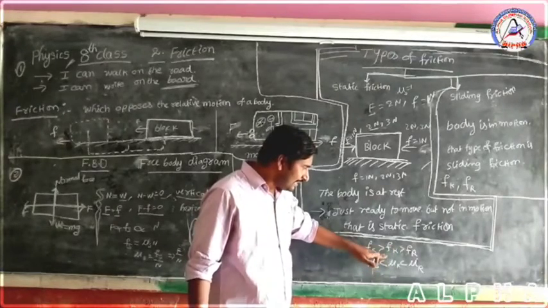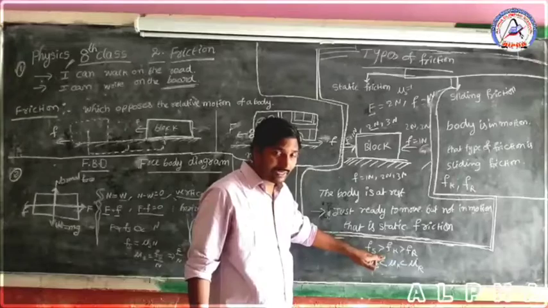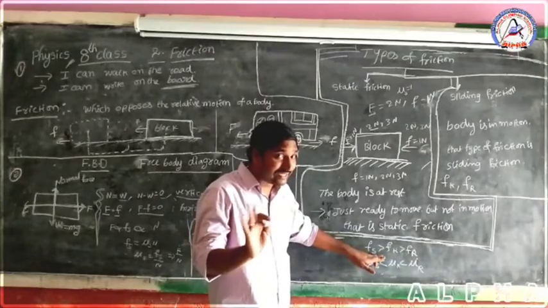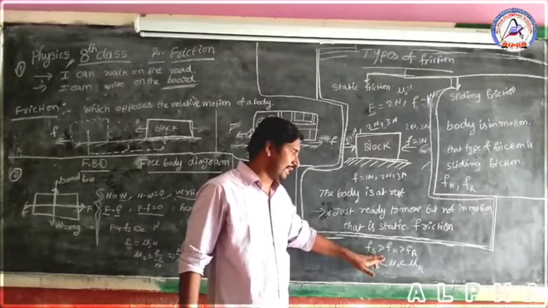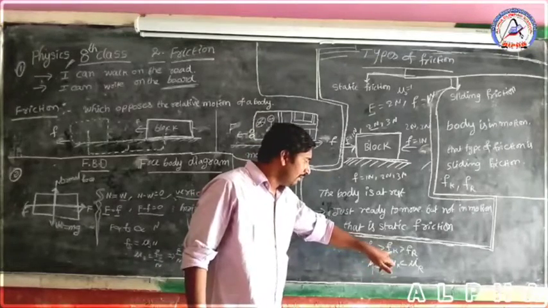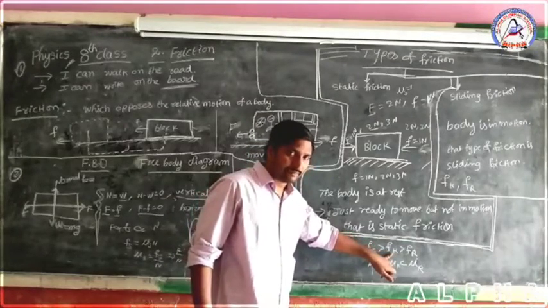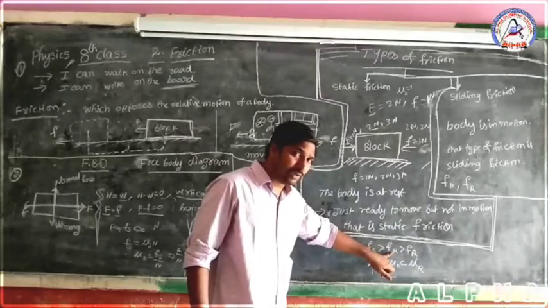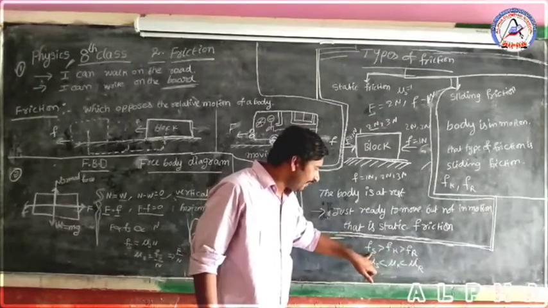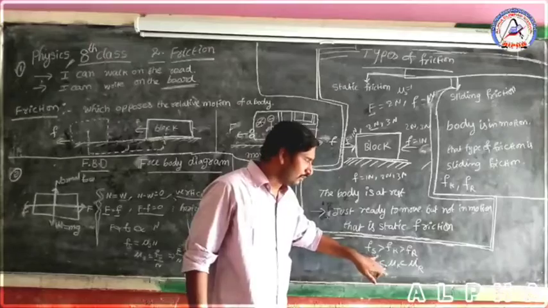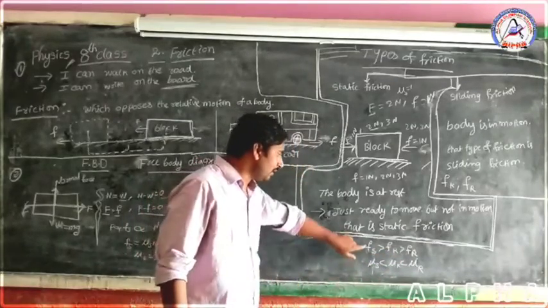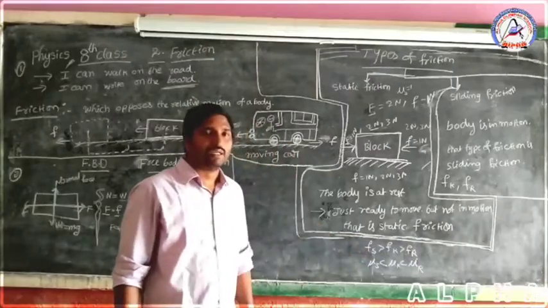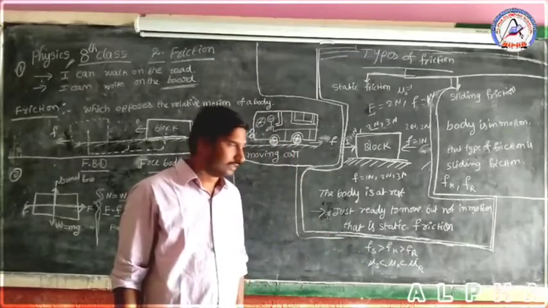That means static friction is more, so the body is not in motion. Which one is greater here?